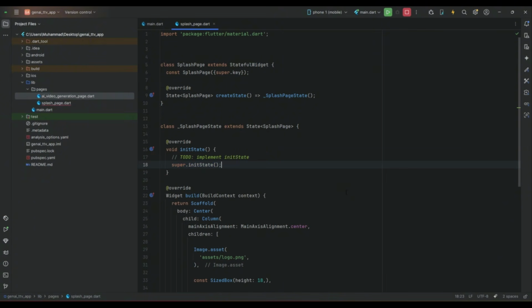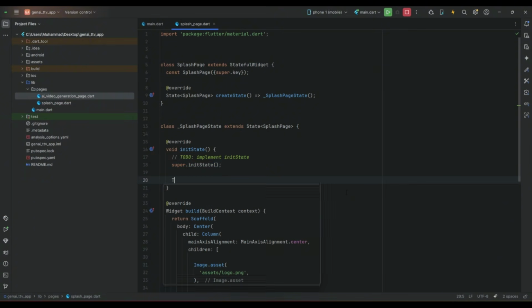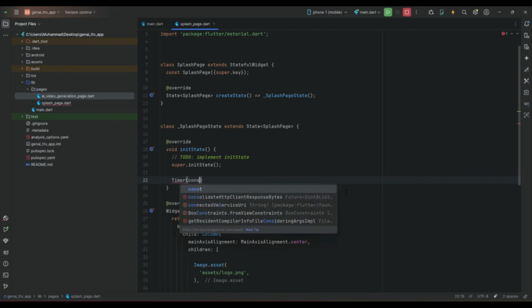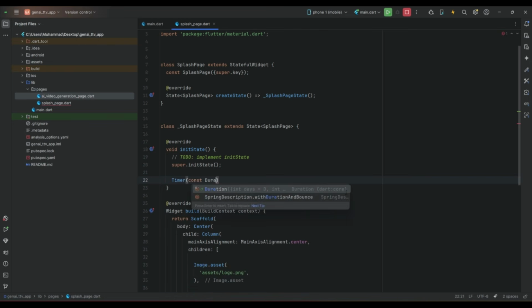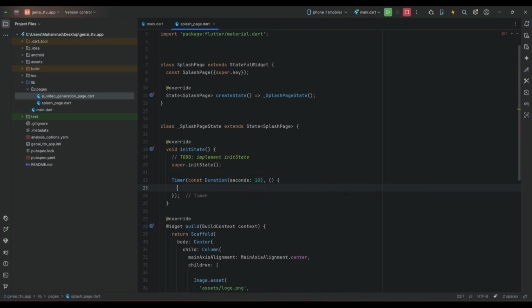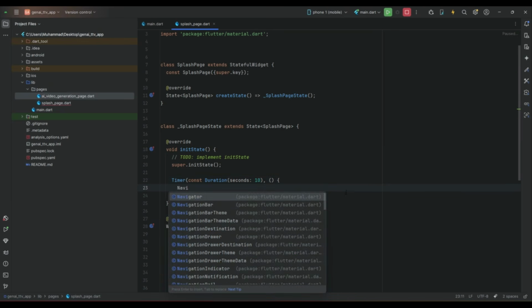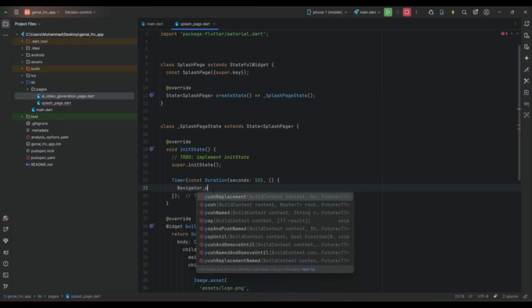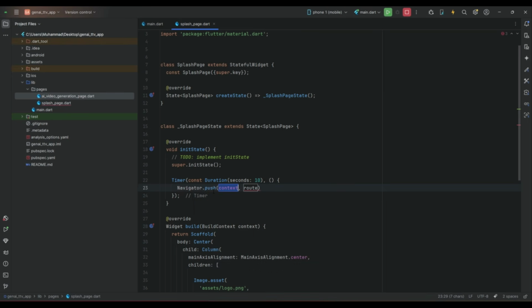So inside the init state built-in function, set timer, duration, and for 10 seconds we will display the splash screen. Navigator dot push context, comma, material page root.